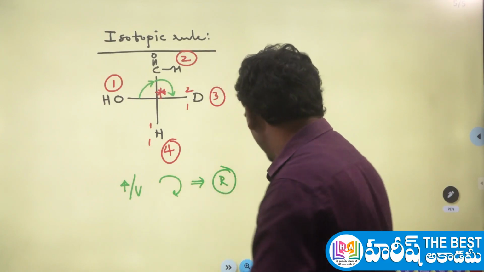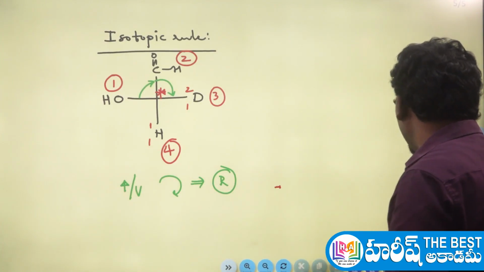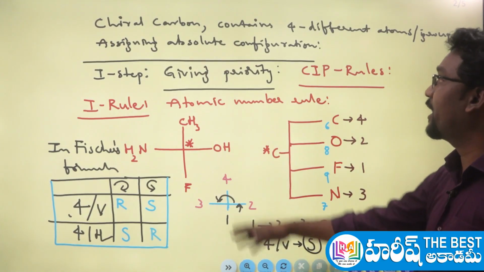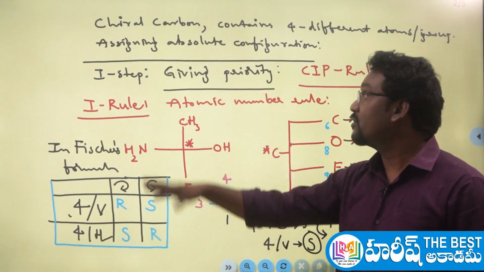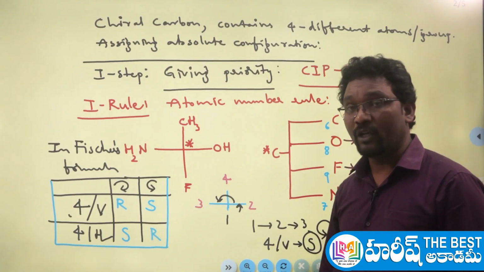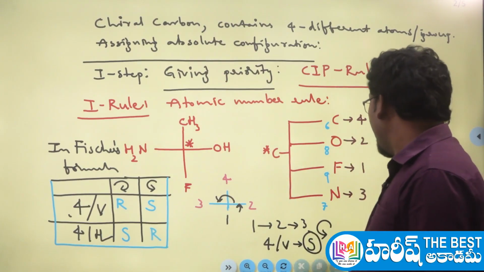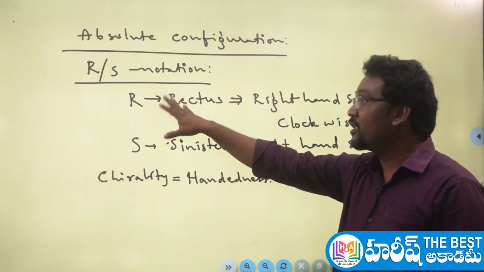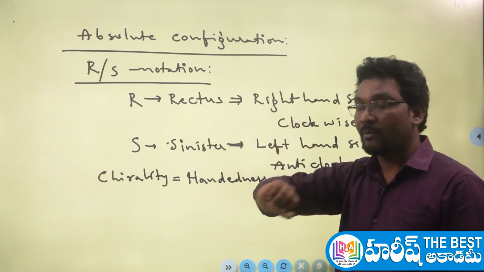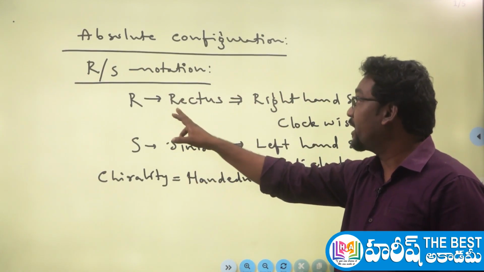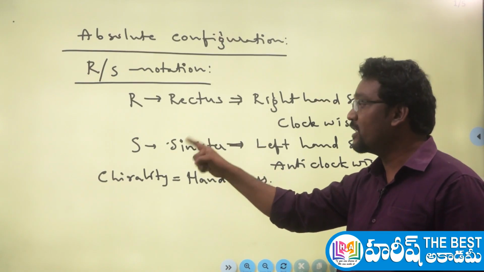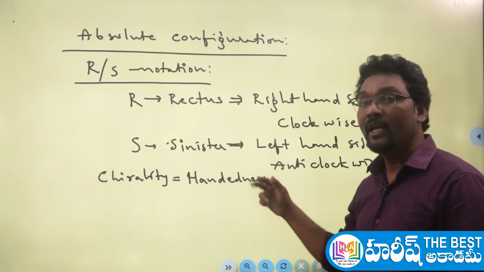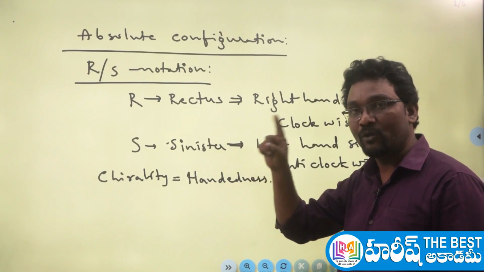Let me remind you all one by one how to give the absolute configuration. The first step in assigning the absolute configuration is giving the priority. So guys, what is actually absolute configuration, RS notation? RS notation is applicable only to the chiral carbon atom, first thing to remember. R is derived from rectus, which means right hand side or clockwise manner. S is derived from the word sinister, which means left hand side and anti-clockwise manner. And this RS configuration is applicable only to the chiral carbon.